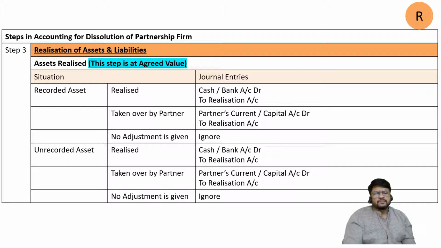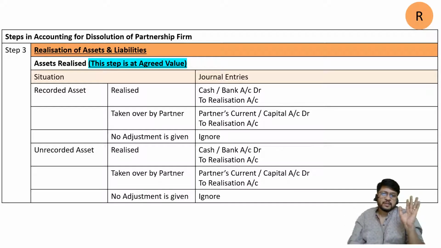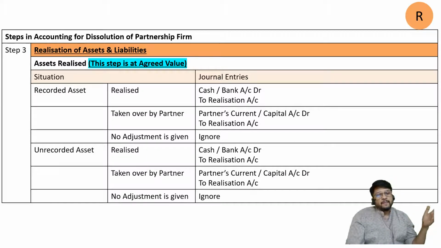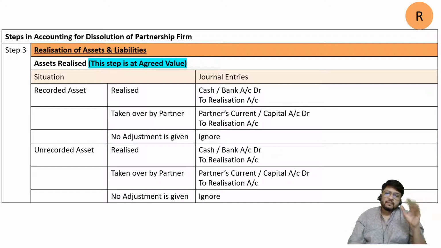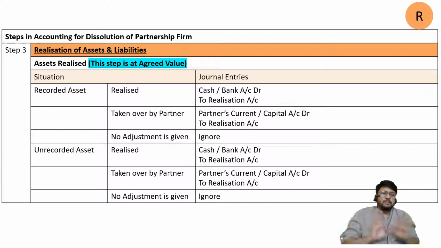Or it may be furniture, or vehicles, which they have written off, let us say on SLM basis, straight line method, at 20% rate of depreciation. So in 5 years that plant and machinery or furniture or vehicle is already fully written off, because 20% for 5 years means 100%. But it was having a very good life. We wrote off in 5 years at 20% rate, but today it is still in good shape at the time of dissolution. So in the balance sheet it is not there because it is already fully written off.